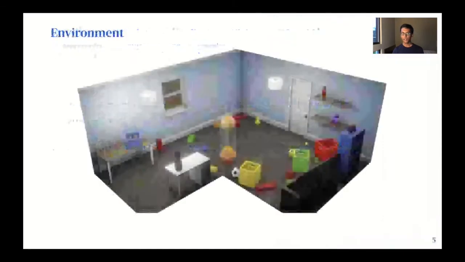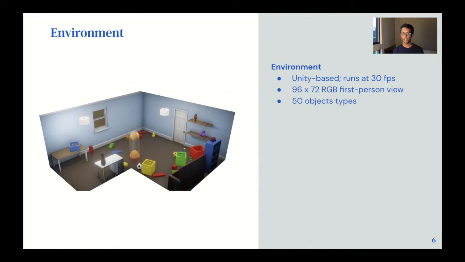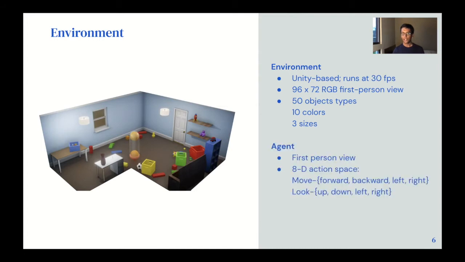Our experiments are conducted in this sort of an environment. This environment is Unity based. At every step, the agent gets access to an RGB first person observation, and it allows for a variety of objects in various colors and sizes to be placed at various parts of the environment. So it allows for quite a bit of procedural randomization. The agent has access to a few primitive actions that allow it to move around and look up, down, left, right.